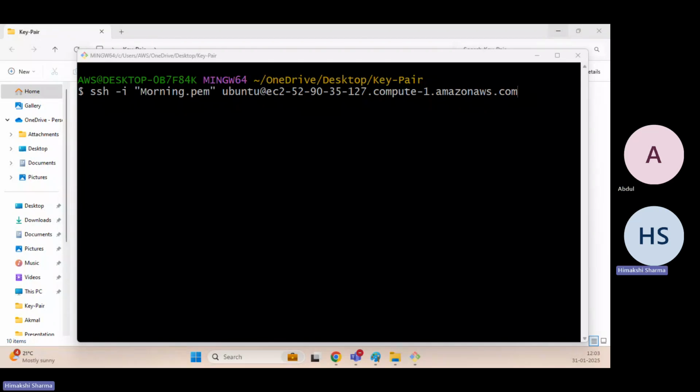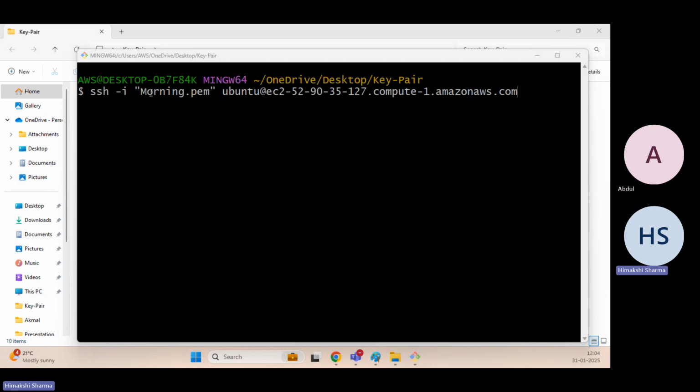Is something wrong with your internet? I don't think so. My internet is just like we had yesterday. Same here, because I have set up a ping as well and it is responding well. I don't think there's some problem. Fine then. I hope you're able to see my screen. Yeah, now I can see.